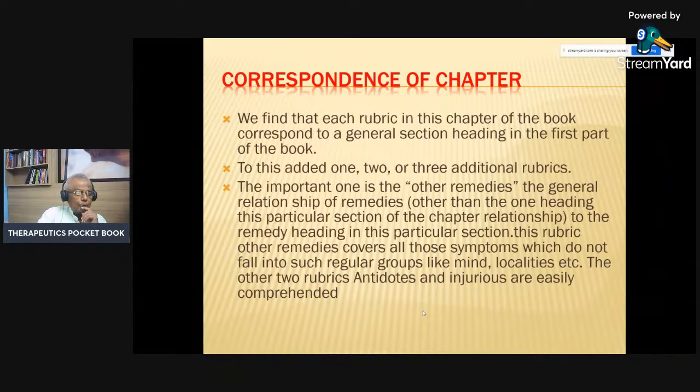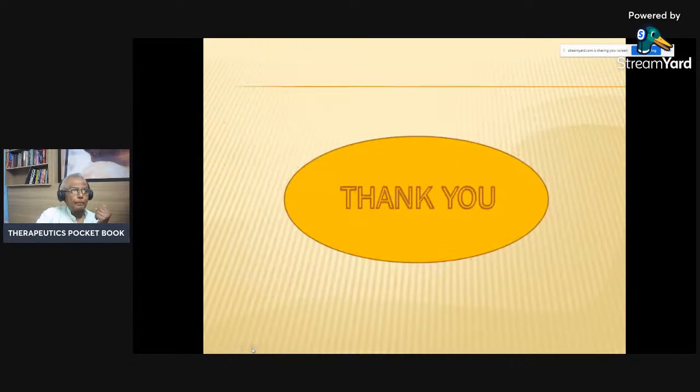This rubric, other remedies, covers all those symptoms which do not fall into such regular groups like mind, location, and modality. The other two rubrics, antidote and injurious, are easily comprehended. So, understanding and making a hypothesis, these are the facts that are important.